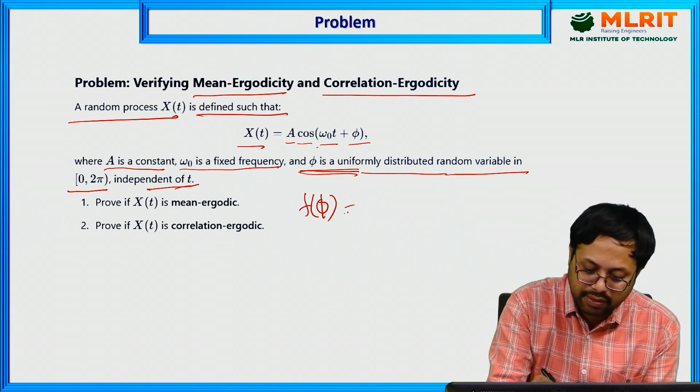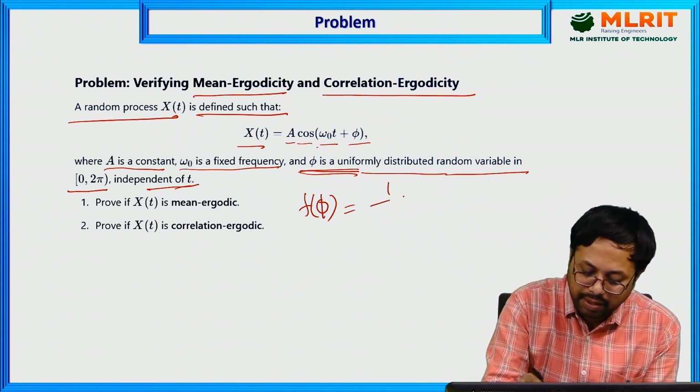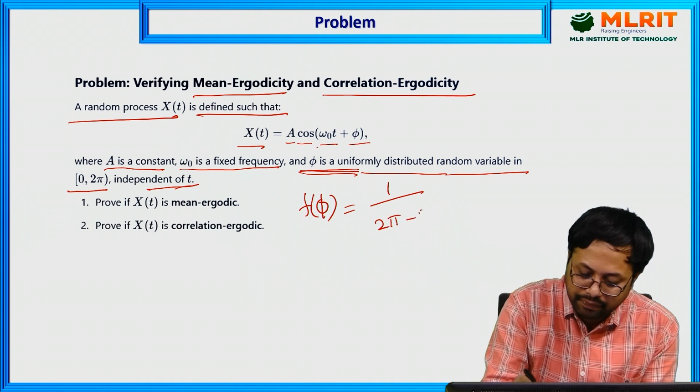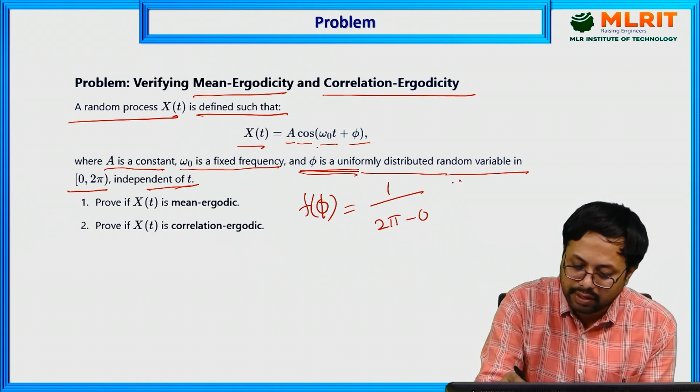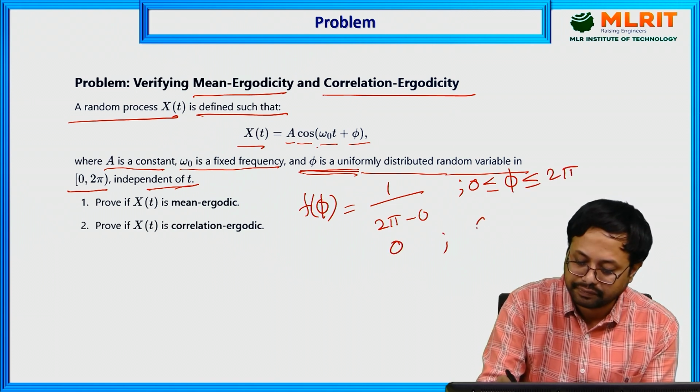It is defined between 0 to 2 pi, so 1 by 2 pi minus 0 in the interval 0 to 2 pi, and 0 otherwise.